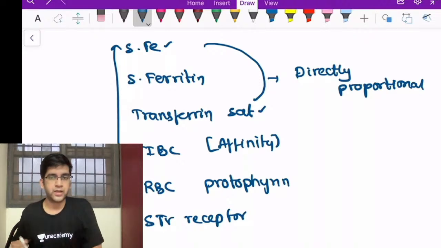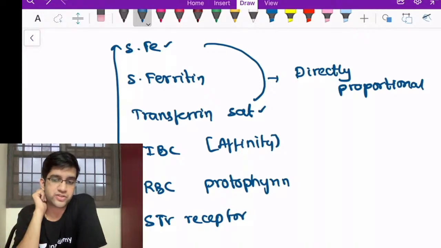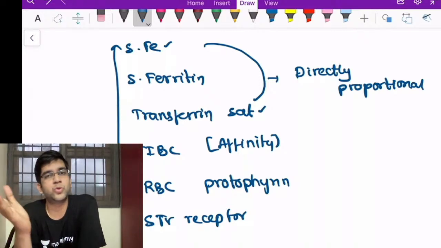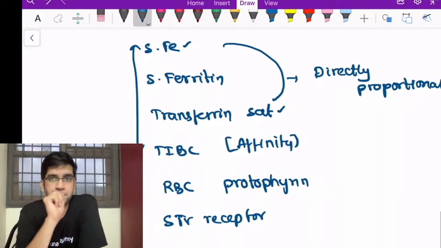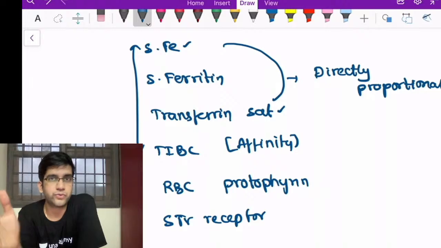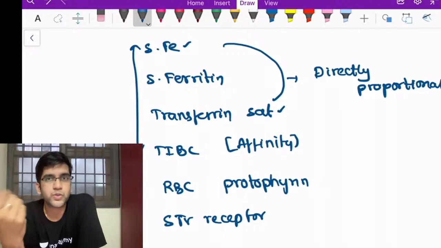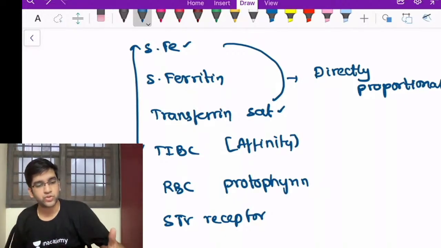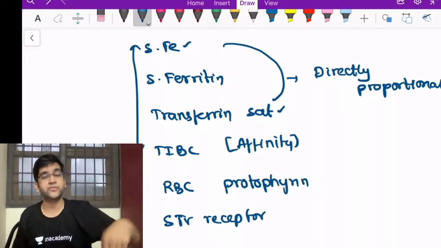Now we'll come to ferritin. It's serum ferritin. I'm not going into the details of serum ferritin, because then I'd have to explain what is stored ferritin and what is serum ferritin. For our discussion, we'll consider it like this. Ferritin is the storage form, and I said TIBC is affinity, right? Let's say you have just had food, and I'm going to give you one more plate. Do you think you'll have more affinity to eat the food? You won't, right? On the other hand, if I starve you for an entire day and then give you good food, your affinity to eat the food is going to be more.